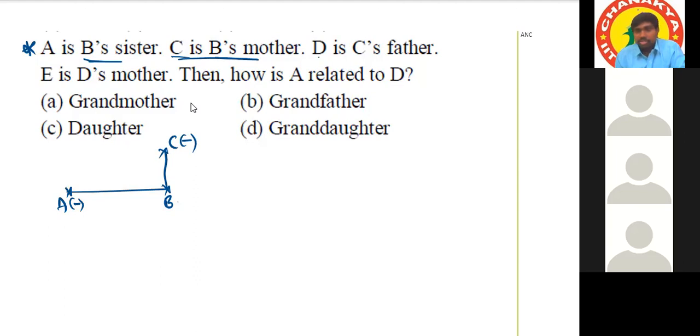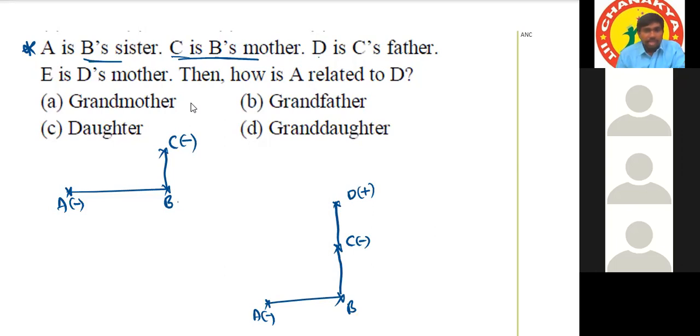Next is D is C's father. So D is C's father. It is going up and up. See, A is a female, B, and this is C. C is a female. Next statement is D is C's father. So now tell me, is D male or female? Male, and is the father of C.